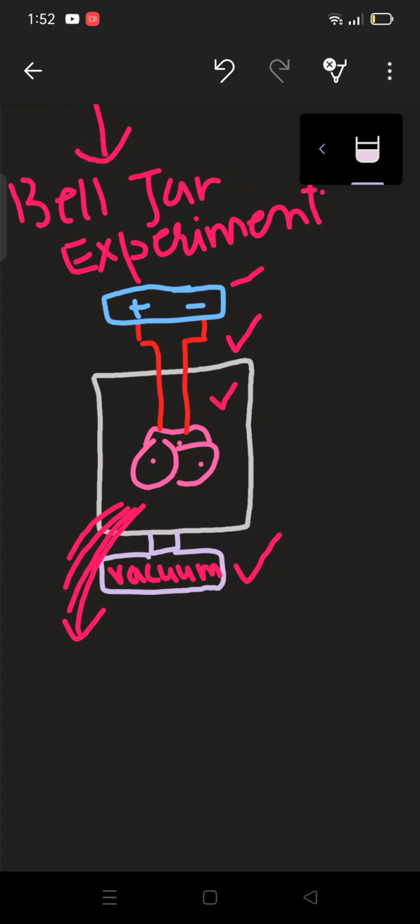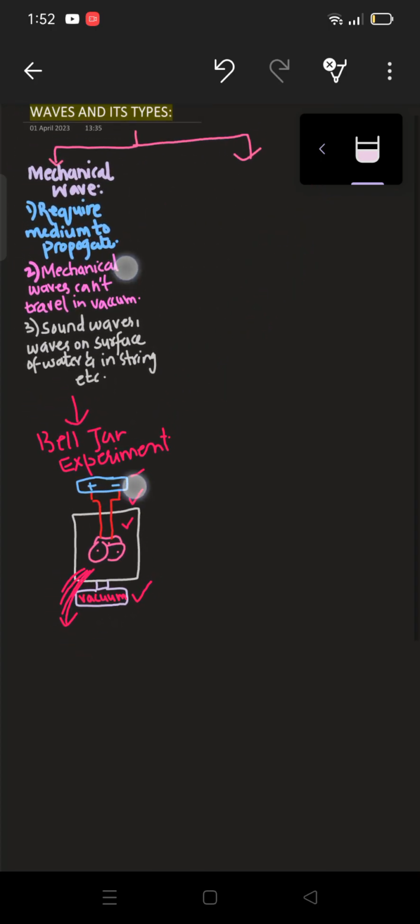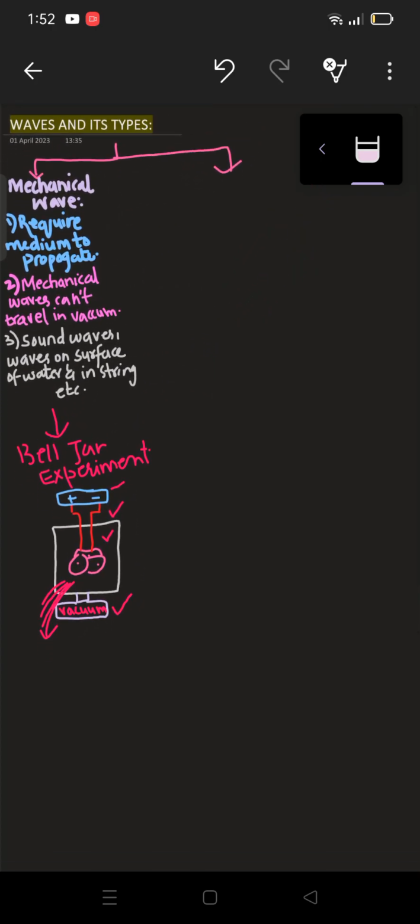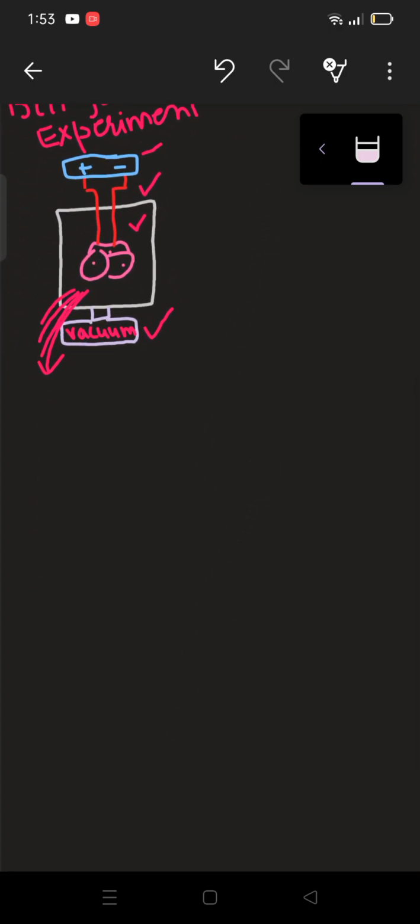So this experiment proved that sound always requires a medium to travel. If there is no medium, there is no mechanical wave. As we have proved this, now, as I told you, mechanical waves are subdivided into two types: transverse waves and longitudinal waves. Let's see what these waves are.